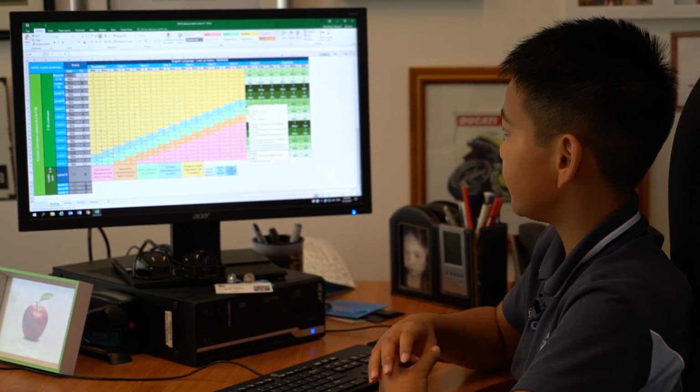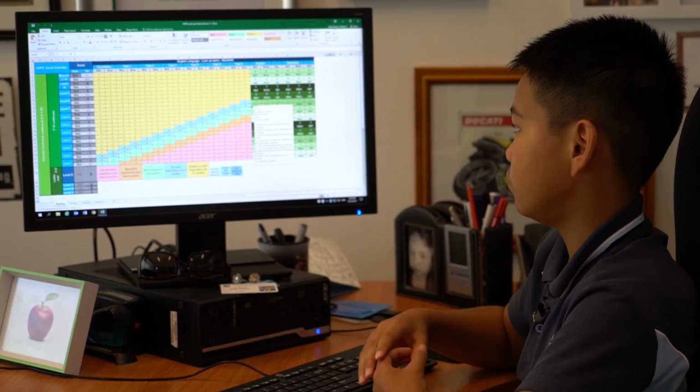Students and teachers can have it open at the same time, have an open, transparent conversation and look over certain Victorian curriculum levels, whether it be reading, writing, maths, and look at those key milestones that they need to achieve by the end of the year. So if it's in writing, a student might be at level 4.5, so halfway through Year 4. The teacher and student can have a conversation about what they've achieved thus far throughout the year, and then moving forward, by the end of Year 4, you need to be at level 5. So these are the key descriptors that you need to be able to achieve and work on.